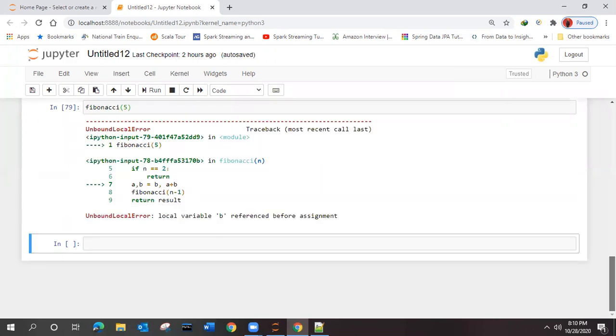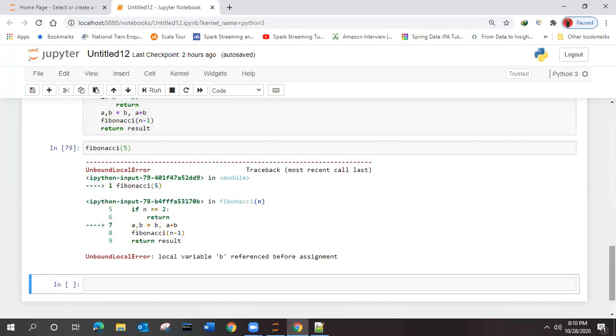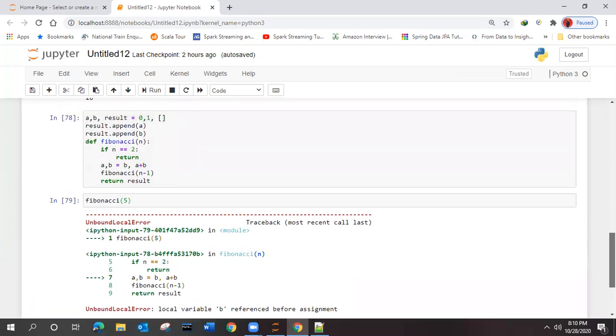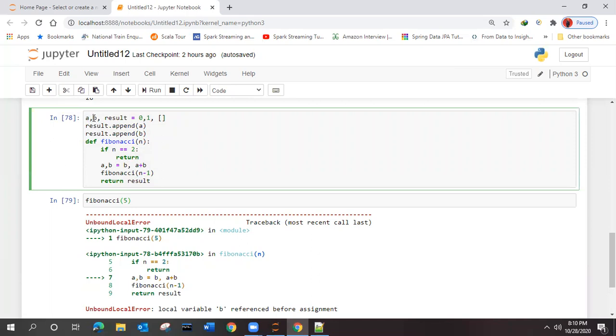So the error we are getting, we need to think on this one. Local variable B referenced before assignment. Here we are making use of this B, but this A and B, whatever is present over here, is not present inside this function. And in the last session we have seen something which is present inside this function will be private to this one, local to this one.